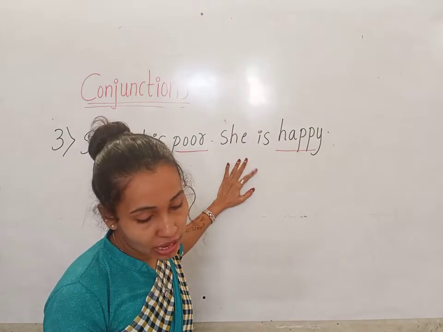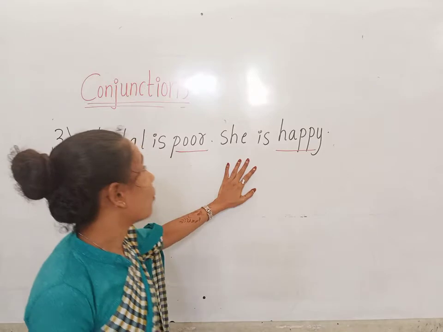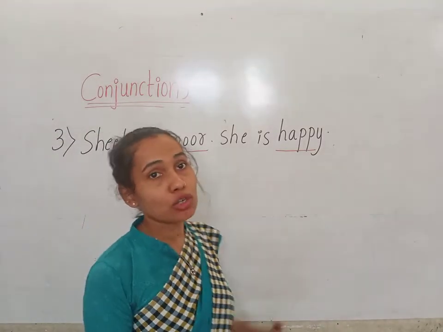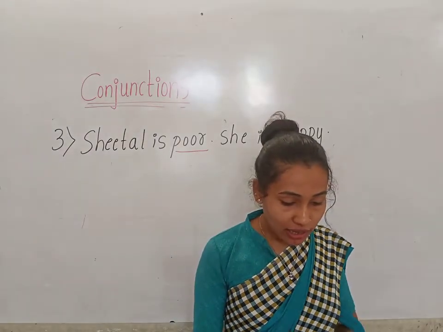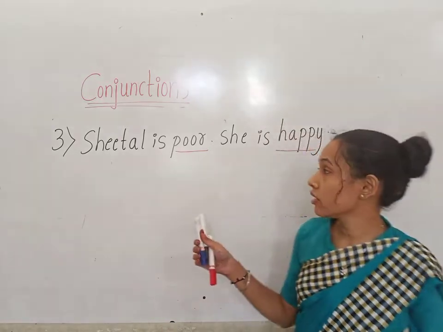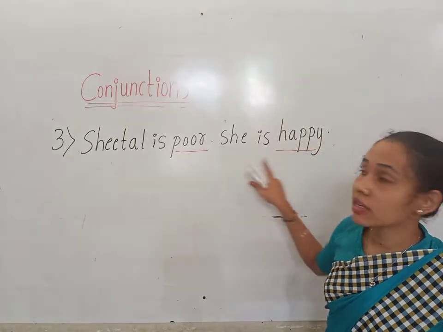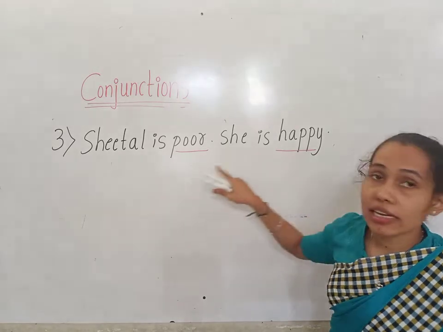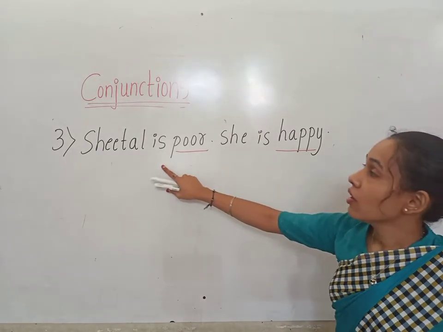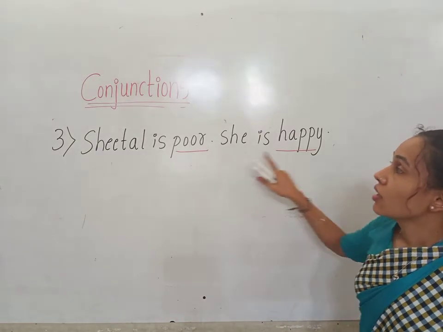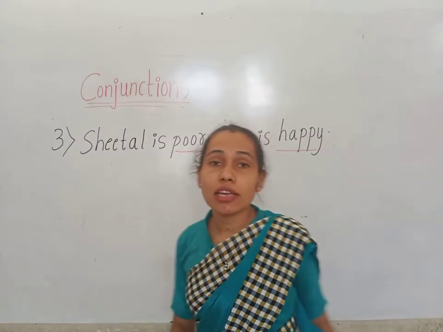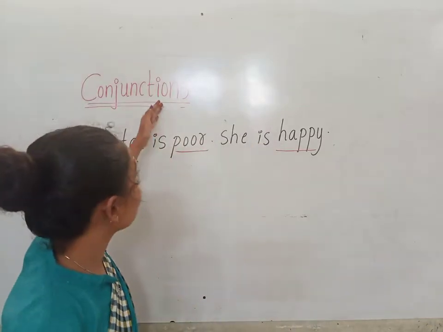Okay children, poor and happy. These both are the opposite ideas. Being poor and being happy. These are showing the opposite ideas. So how do we join both sentences, children? How do we join both sentences when there are opposite ideas? When there are opposite ideas, we have to join and write by using the conjunction but.